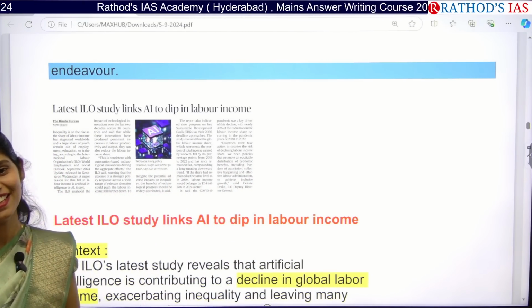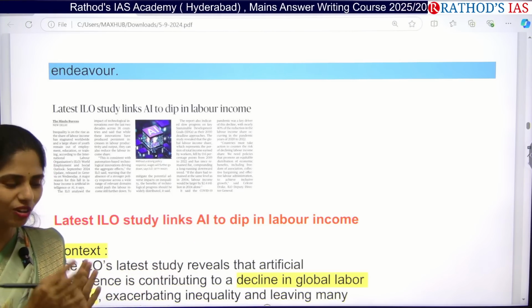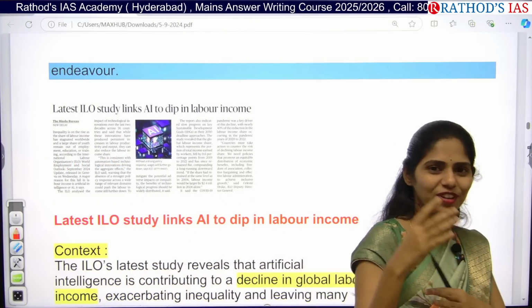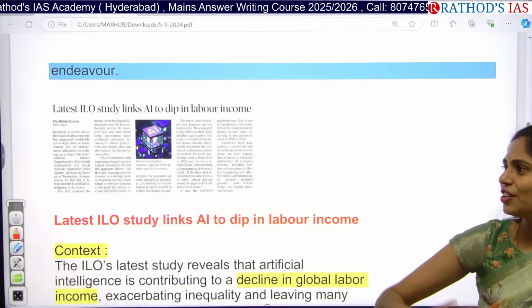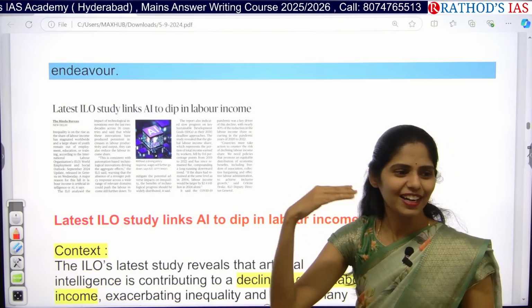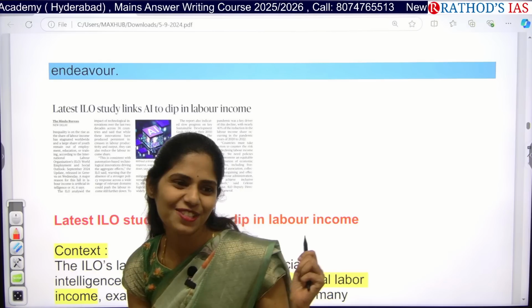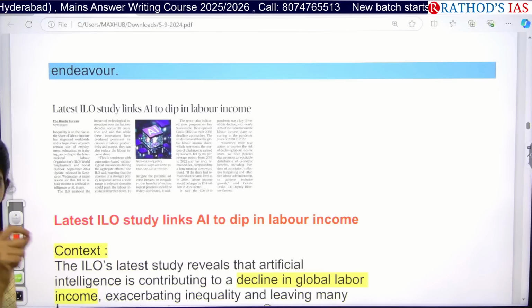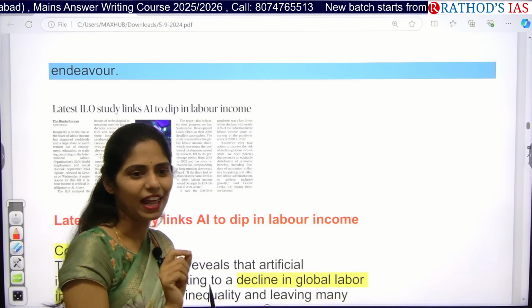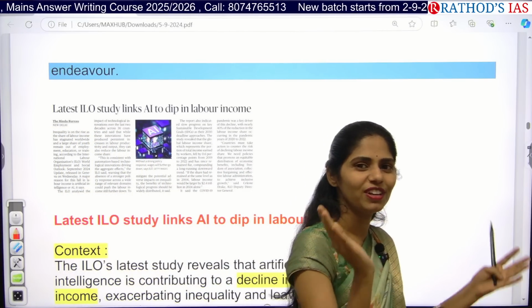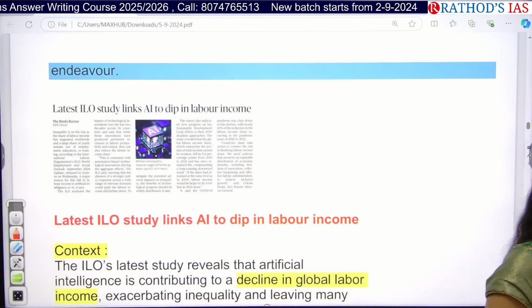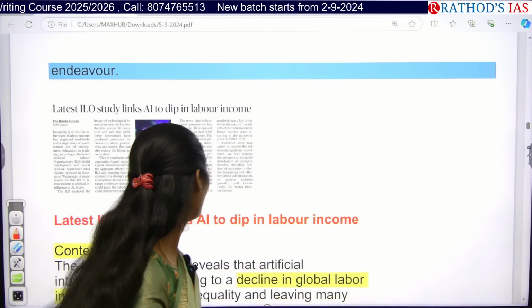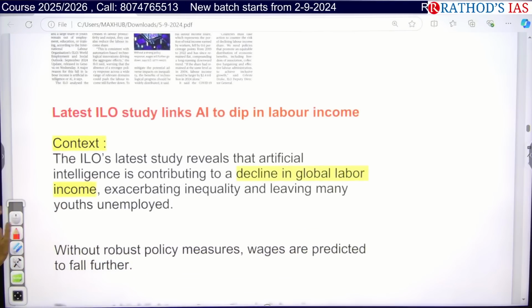Yes, here we are decreasing. So always you have to think that every coin has two sides. So we will have positives and negatives. From the positive side, you can write about the Digital Agriculture Mission, and on the negative side you can write about this ILO report. My point here is that whenever you are writing an answer, you should take a balanced view, because we will be writing both positives and negatives. That is the point I want to convey by taking this article. Clear? Okay, now let us see what this report is saying.